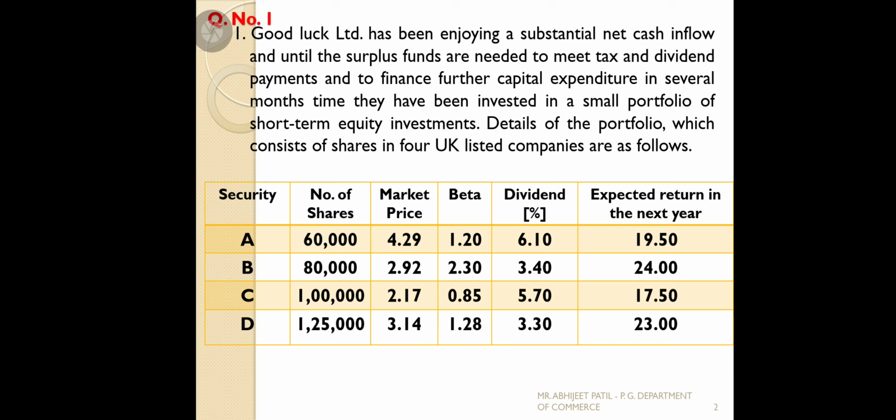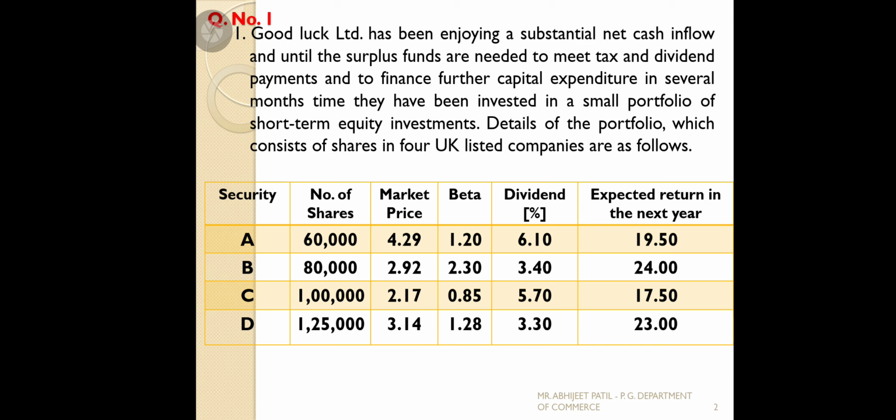They have invested in UK listed companies: security A, security B, security C, security D. They purchased number of shares: A 60,000, B 80,000, C 1 lakh, D 1,25,000. Market prices are given: 4.29 per share, 2.92, 2.17, 3.14, and the beta factors.